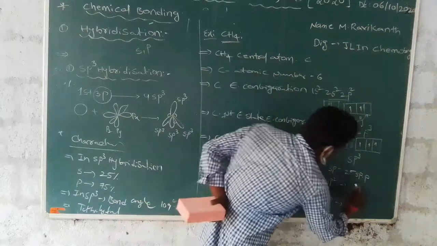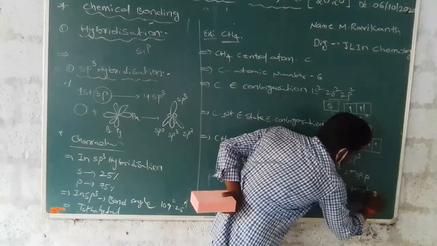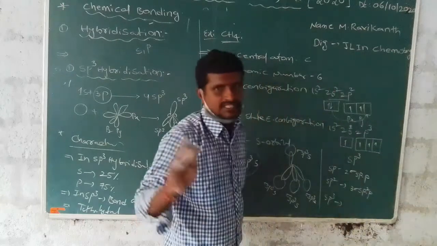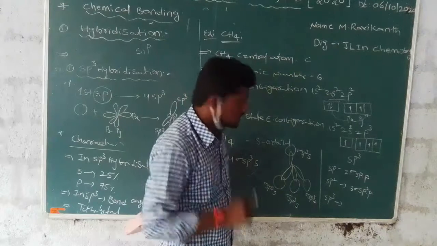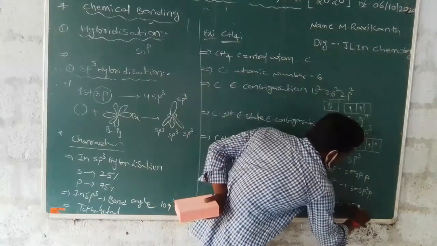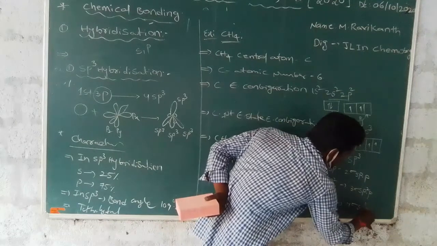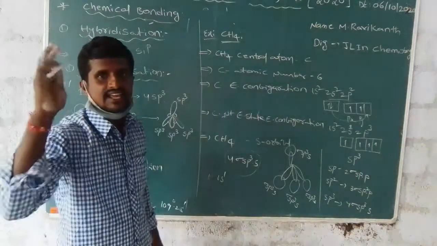In sp2 hybridization, 3 sigma sp2-p bonds are present. Next, in sp3 hybridization, 4 sigma sp3-s bonds.